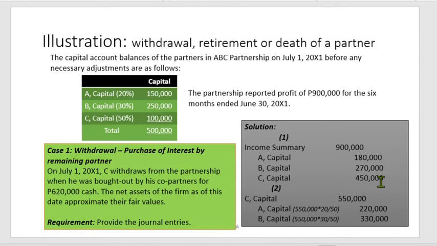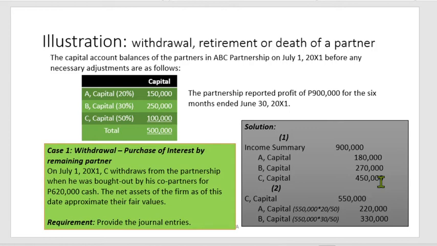When it is a purchase of interest within the partnership, as we have discussed, no gain or loss is recorded in the partnership books because it is a personal gain between the selling and the buying partner. So what we do is a transfer within equity.